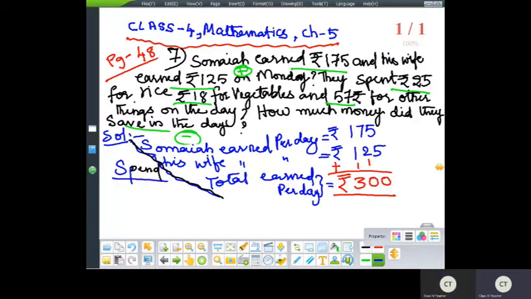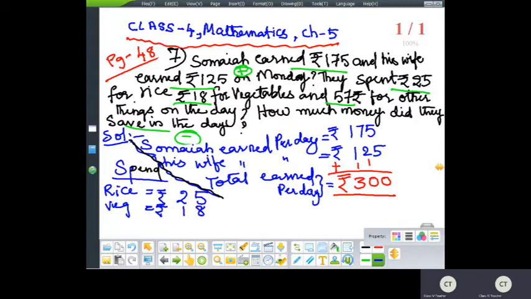So firstly, what they are spending on rice. Rice is equal to rupees 25. Then vegetables is equal to rupees 18.